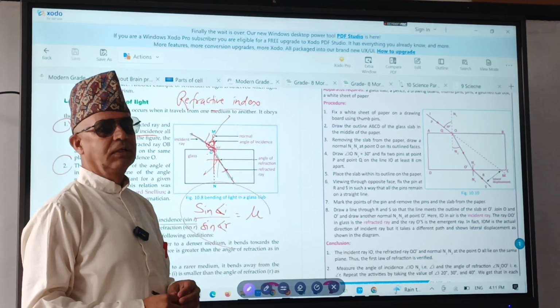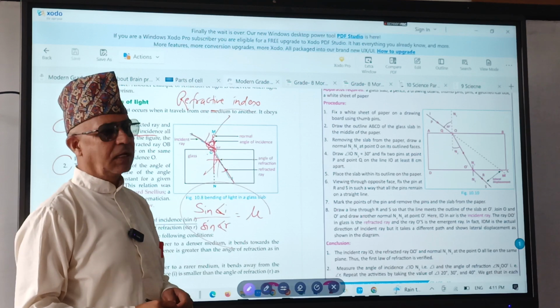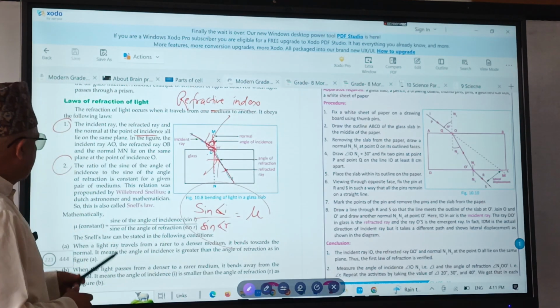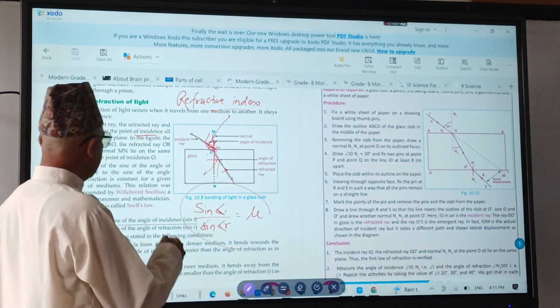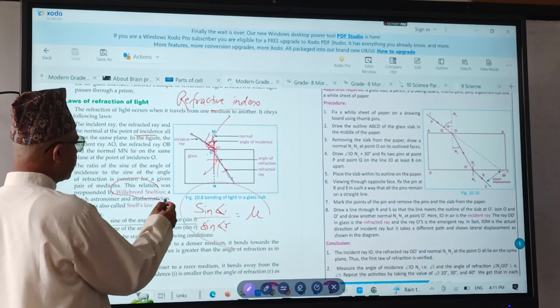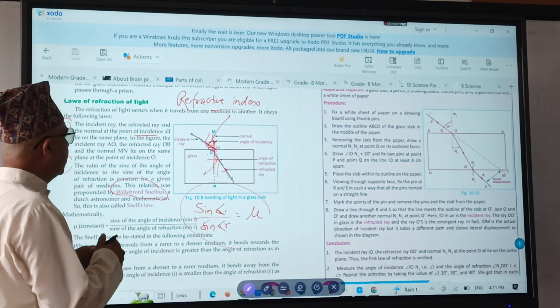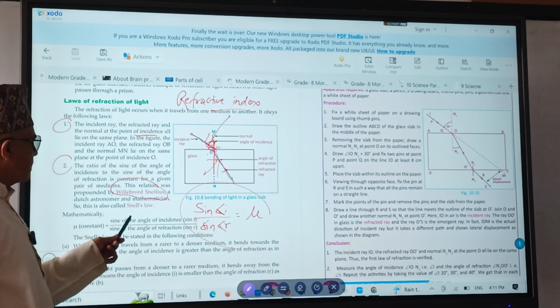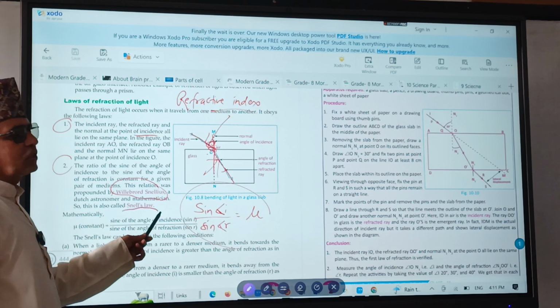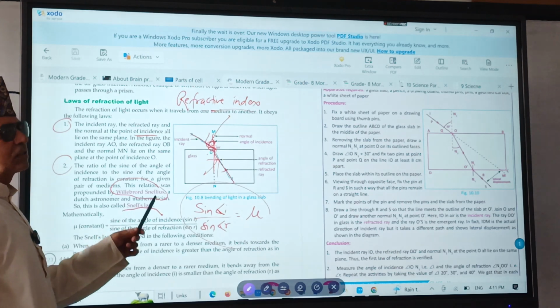Remember this. And this was propounded for the first time by one scientist, Willebrord Snellius. So it is called Snell's law.